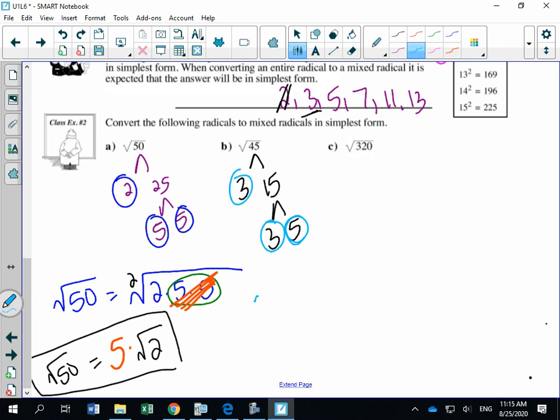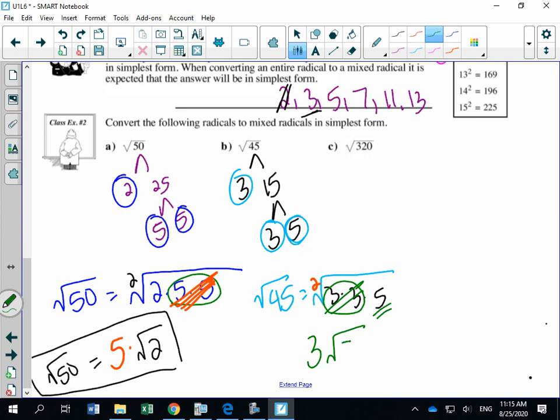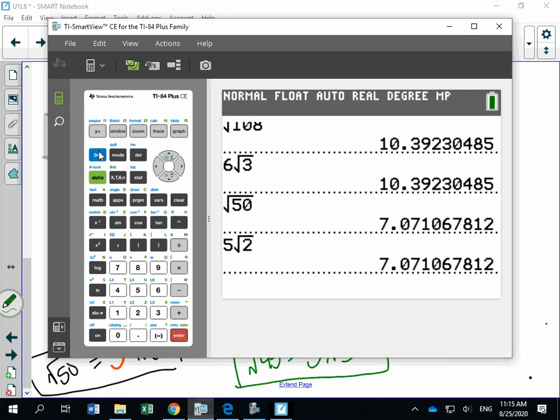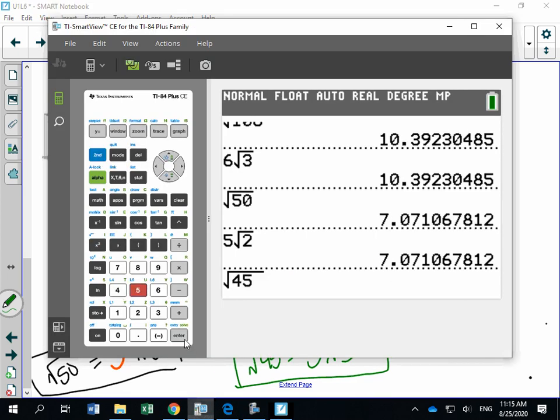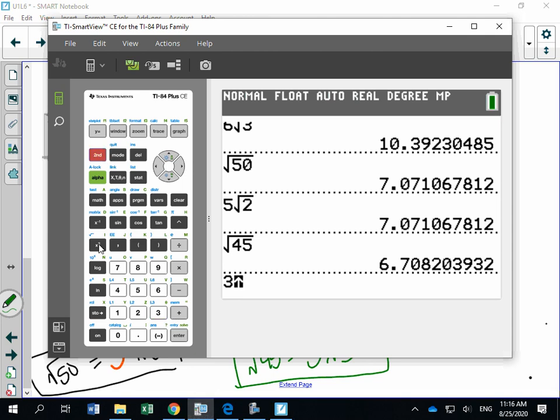So the square root of 45 is equal to the square root of, let's write 45 as a product of its primes, 3 times 3 times 5. Put your little invisible index in. That tells you to circle pairs. For every pair, cross it out. One number comes out, and what's left under your radical sign becomes your radicand. So the square root of 45 is equal to 3 root 5. So let's check on our calculator. Square root of 45 is equivalent to 3 root 5.